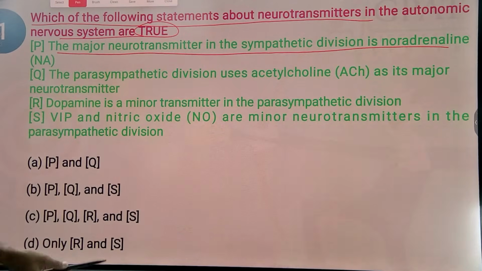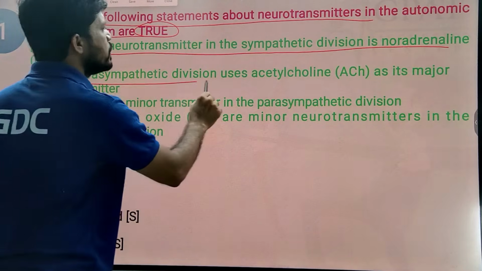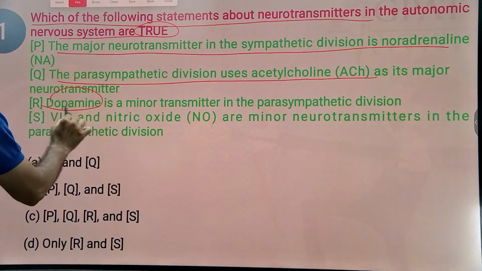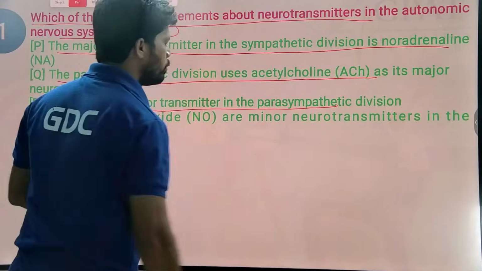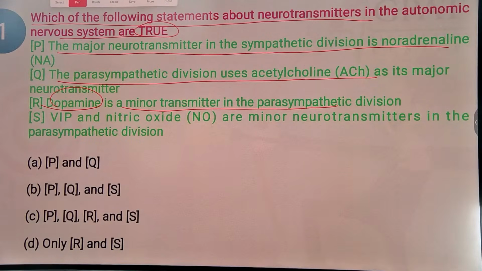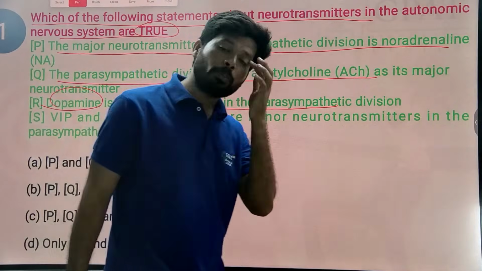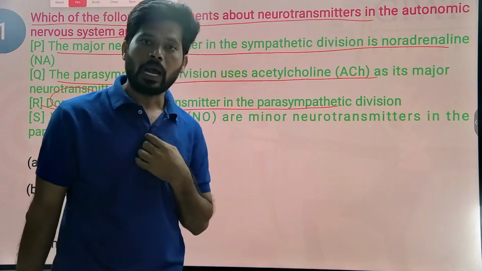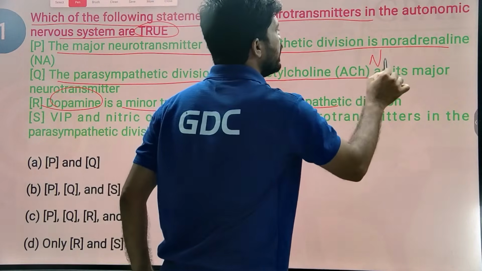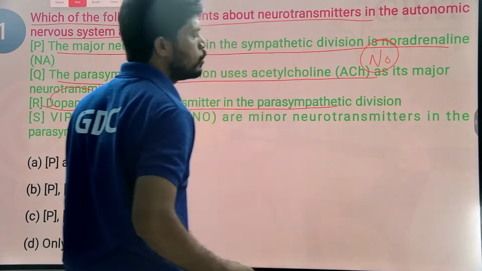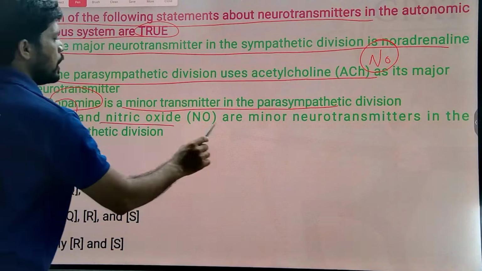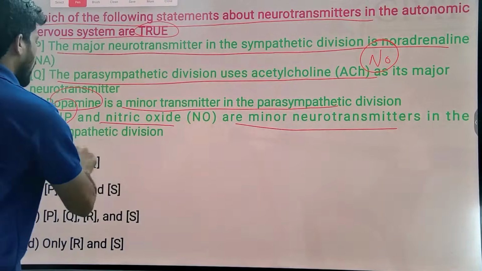Generally adrenaline as well as noradrenaline. The parasympathetic division uses acetylcholine as its major neurotransmitter. Yes, that is correct. The third one: dopamine is a minor neurotransmitter in the parasympathetic division. Acetylcholine is the major one. There is also a minor role of nitric oxide, a potent vasodilator on the smooth muscle of blood vessels, and VIP, vasoactive intestinal peptide, and nitric oxide are minor neurotransmitters in the parasympathetic division.